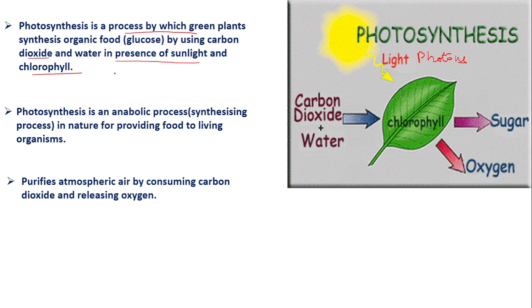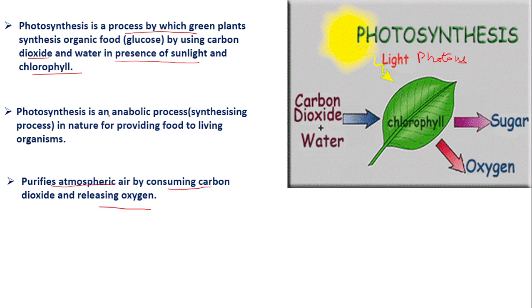Carbon dioxide is taken by the plant for photosynthesis, and oxygen is released. With that, the plants purify atmospheric air by consuming carbon dioxide and releasing oxygen. This is how we get purified air in our atmosphere with the help of plants by the process of photosynthesis.